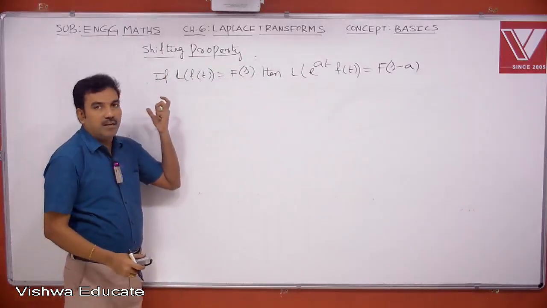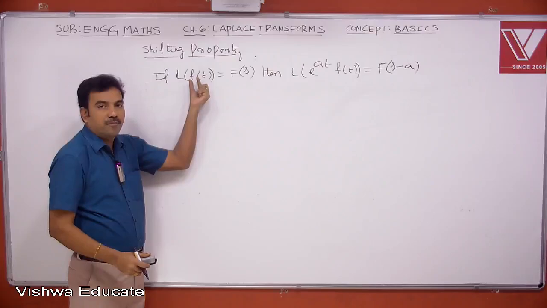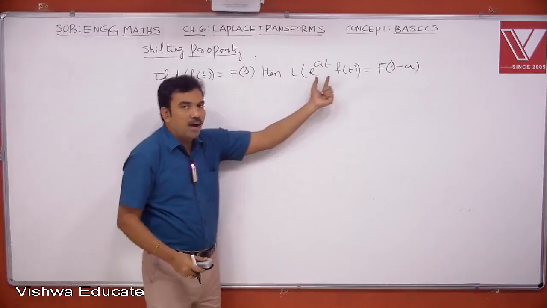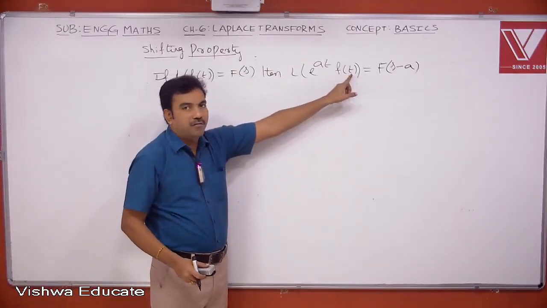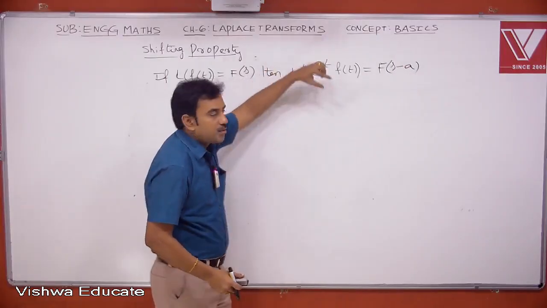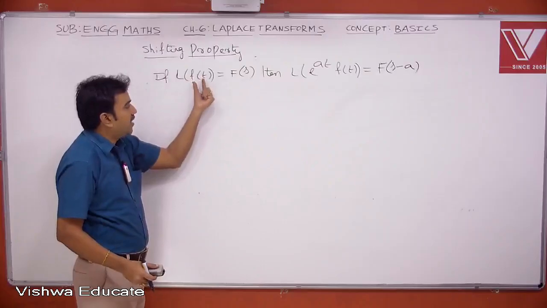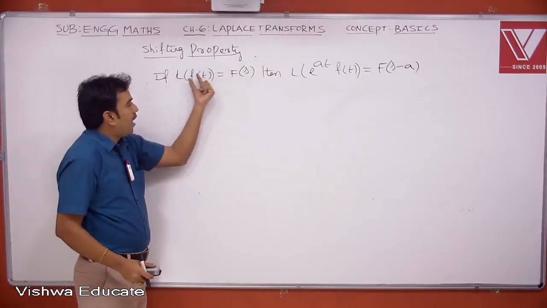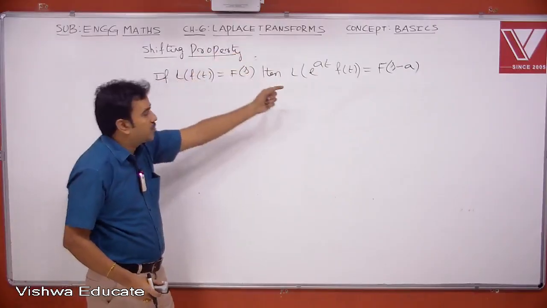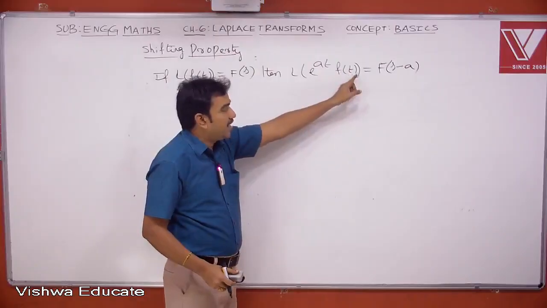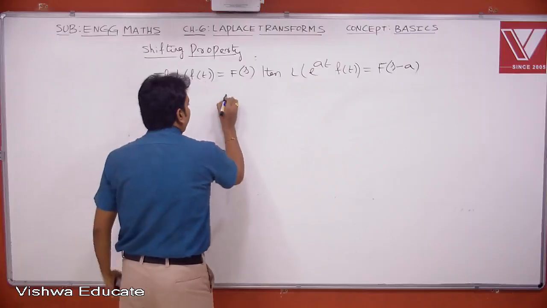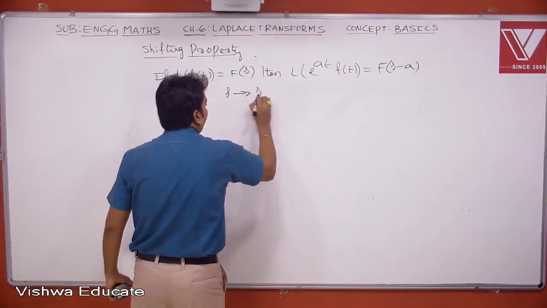So what does it mean is, if I know the Laplace of small f as capital F, then using this Laplace transform I can easily get the Laplace of e power at into f of t, just by replacing s by s minus a. This a is an important constant. So if Laplace of small f is capital F of s, I can express Laplace of e power at into f of t again in terms of F, but s is replaced by s minus a. That means s is shifted to s minus a.